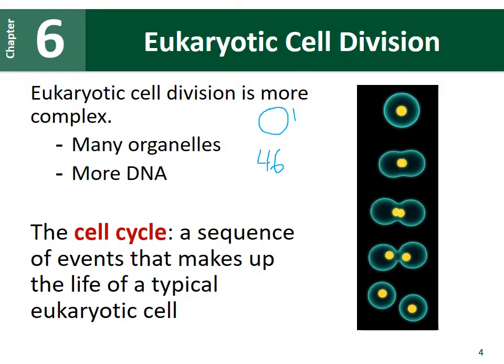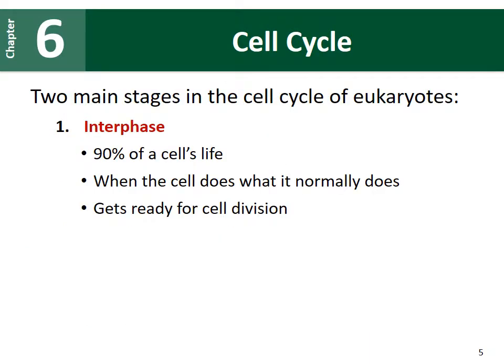So eukaryotic cells go through a life cycle called the cell cycle, and this is a sequence of events that makes up the life of a typical eukaryotic cell. There are two main stages in the cell cycle of eukaryotic cells. The first stage is interphase. This is where the cell will spend approximately 90% of its life, and it's also when the cell just does what it normally does.